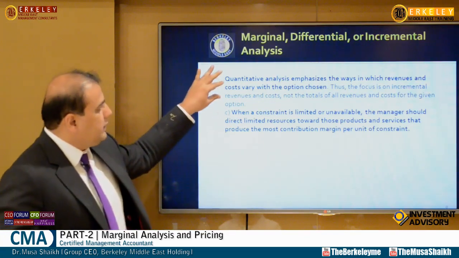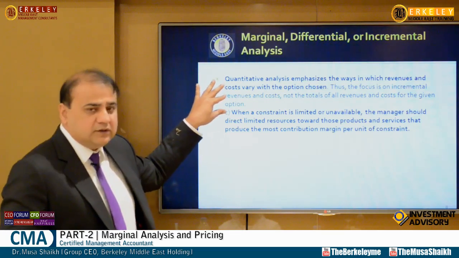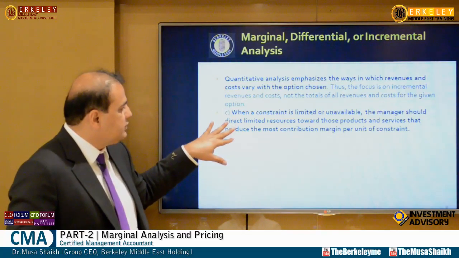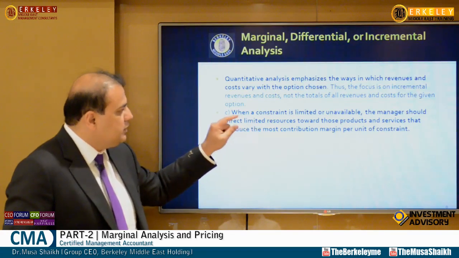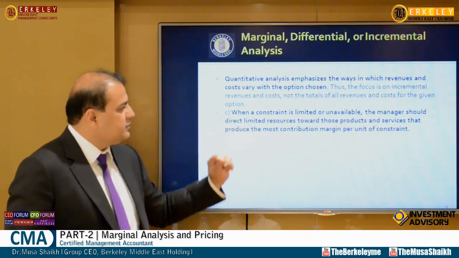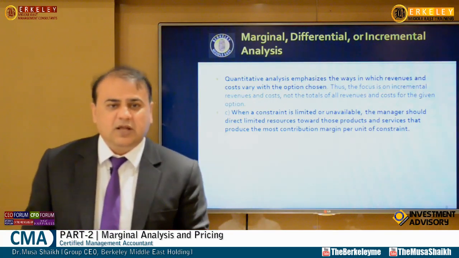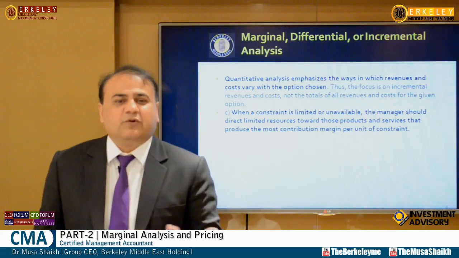It says we have quantitative analysis, which emphasizes the way in which revenue and cost work. When a constraint is limited, the manager should direct limited resources towards those products and services which produce the best contribution margin. You might recall the theory of constraints, which said throughput margins.